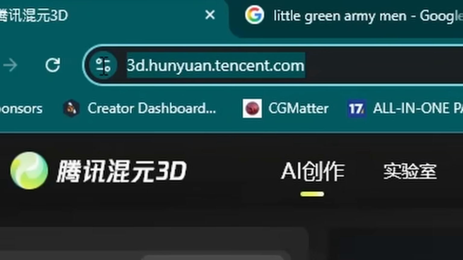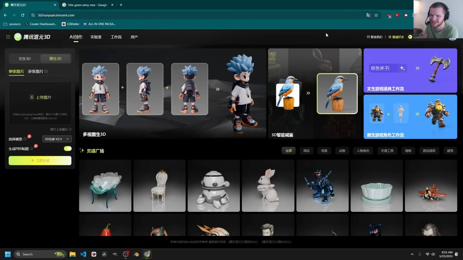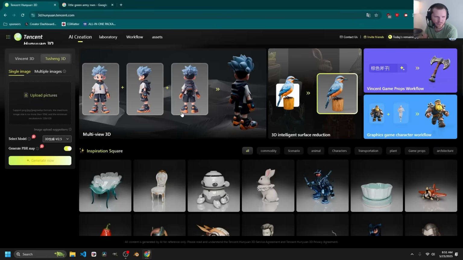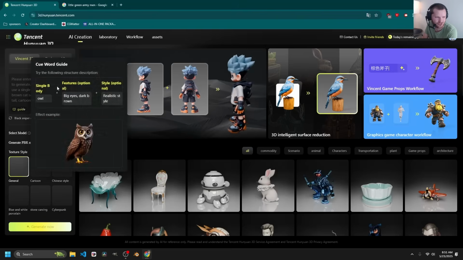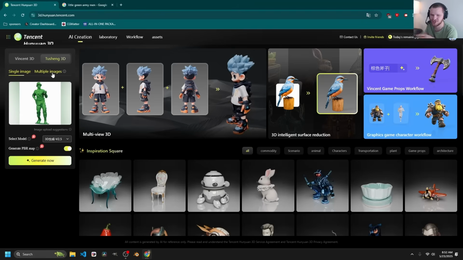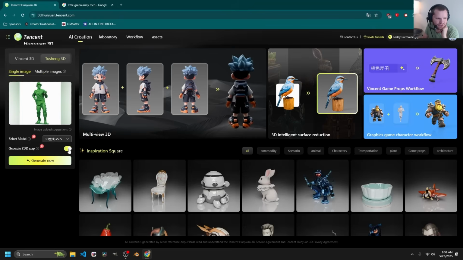We like free. Go to this website, basically, which will give you a bunch of Chinese or Mandarin. I don't understand it. I assume you don't understand it, being an English viewer. We have the magic of Google. Let's make this English. All we need to do is say, do I want to use text? Do I want to use an image? Let's upload a picture. You can also do multiple images of a bunch of angles, but I only have one angle. Use the more up-to-date model. Do I need PBR? Probably no, but let's generate anyways.